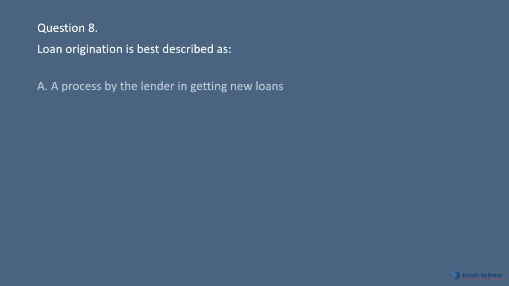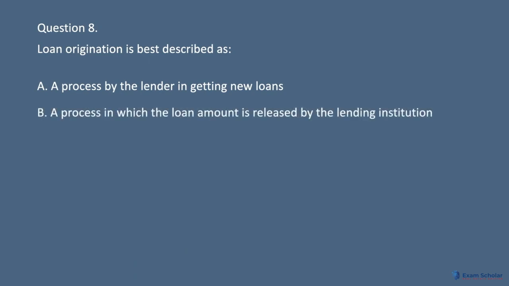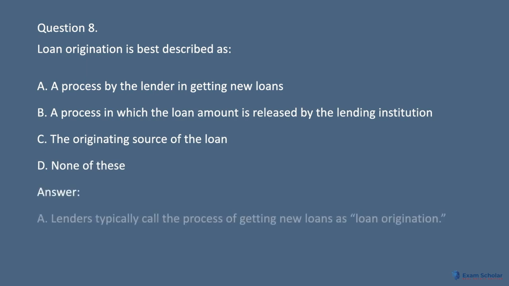Question 8. Loan origination is best described as A. A process by the lender in getting new loans. B. A process in which the loan amount is released by the lending institution. C. The originating source of the loan. D. None of these. Answer. A. Lenders typically call the process of getting new loans loan origination.